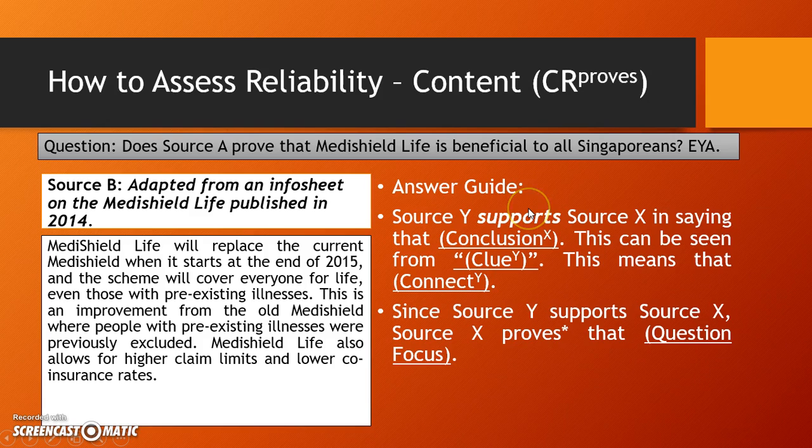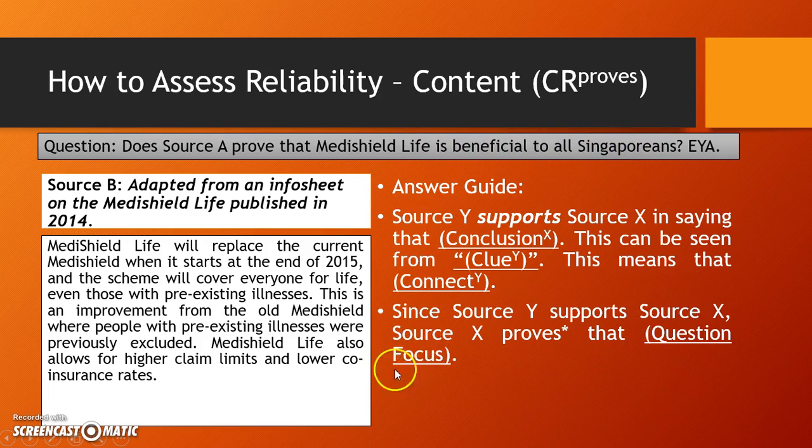Now, you have to infer from source Y. Complete it: this can be seen from the clue you take from source Y, which is the source that you're cross-referring to. So from here, Y represents B. Over here, the scheme will cover everyone for life. This is what we have taken from source B to prove that the conclusion of X is true. So this means that you explain what this means. How does this prove what X has concluded? So since source Y supports source X, it proves that MediShield Life is beneficial to all Singaporeans.